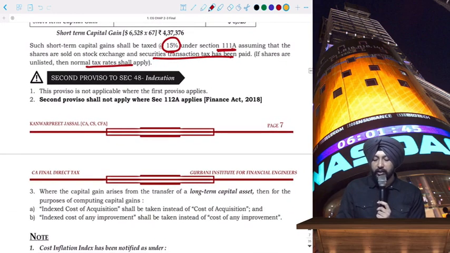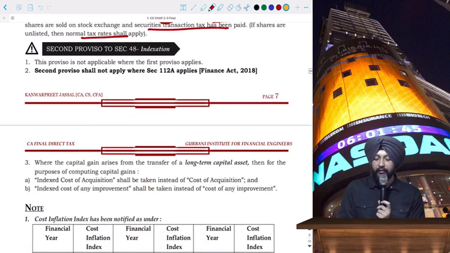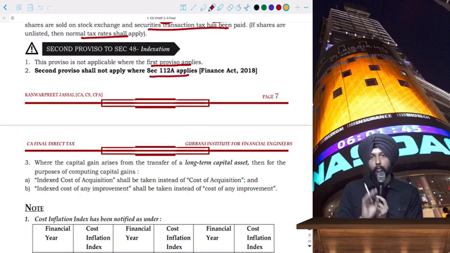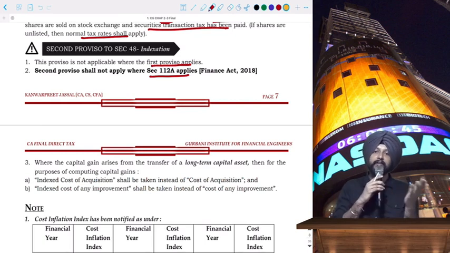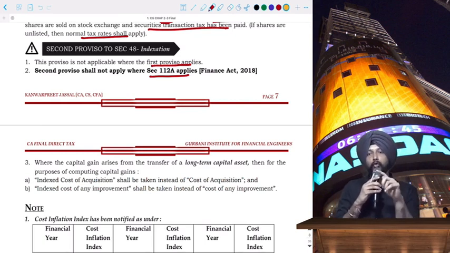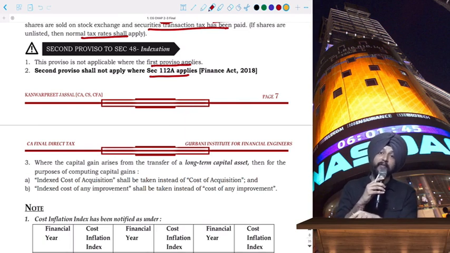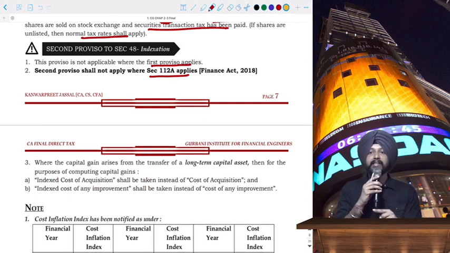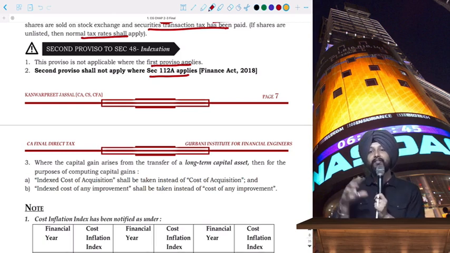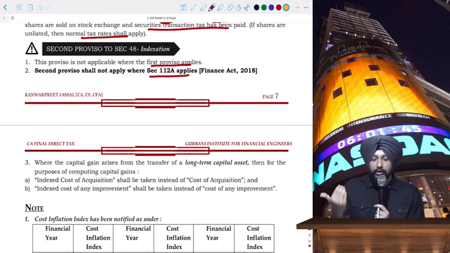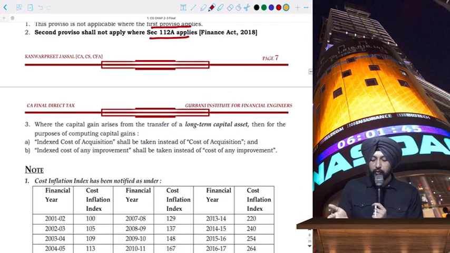I told you about the second proviso to section 48, which talks about the indexation benefit. This proviso is not applicable where the first proviso will apply. It will also not apply where section 112A will apply. So there are two situations in which the second proviso will not apply. Wherever the first proviso will apply, that is in case of non-residents involved in purchase and sale of shares or debentures of an Indian company, in all those cases, second proviso benefits cannot be taken. You just saw the last two examples; we have not considered indexation benefit. Wherever section 112A will apply, over there, the second proviso shall not apply. Okay, that is as per Finance Act 2018.